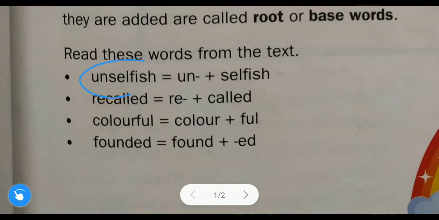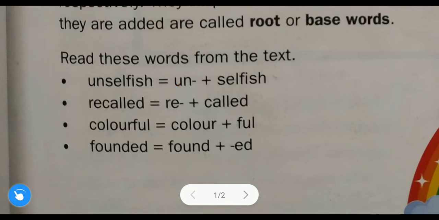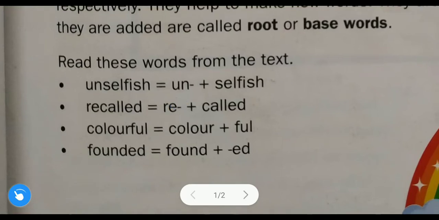Unselfish. This un doesn't have any meaning. Is un any word? No. It doesn't have any meaning. Here also this prefix is there, re. It is also not a word. So prefixes or suffixes are not words on their own. They do not have any meaning.